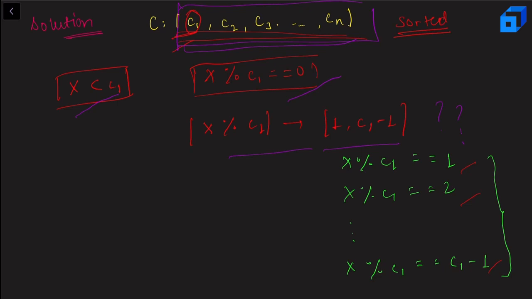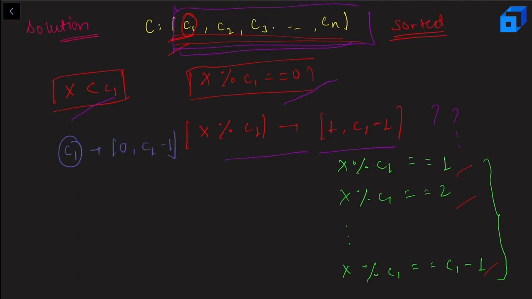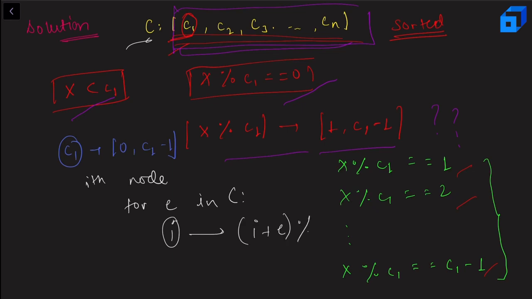So here we can create a graph of c1 nodes. All the nodes are numbered from 0 to c1 minus 1. Now what will be the edges in this graph? For each and every node, let's talk about the ith node right now. For the ith node, we'll iterate over this array C, for E in C. Inside this, I'll create an edge from I to (I plus E) mod C1.